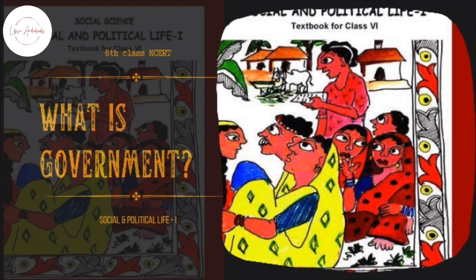There is a note given below the map, which reads, Telangana became the 29th state of India on the 2nd June 2014 after the reorganization of the state of Andhra Pradesh. Since 31st October 2019, the state of Jammu and Kashmir was divided into 2 union territories, Jammu and Kashmir and Ladakh. Page number 31. Laws and the government.